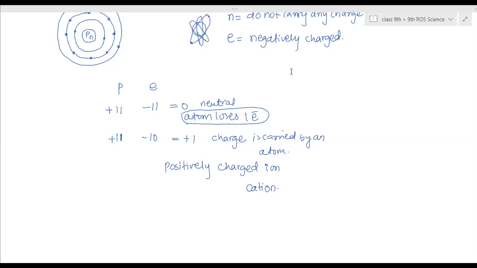Ma'am, for the cell chapter, only the bacterial cell, plant cell, and animal cell diagrams are there, right? Yeah. Ma'am, my teacher is giving a diagram for each and every organelle. Good. You can learn it. Your school teachers are taking one month for one chapter. Yes, ma'am. Ma'am, the endoplasmic reticulum looks like a maze. Yeah.